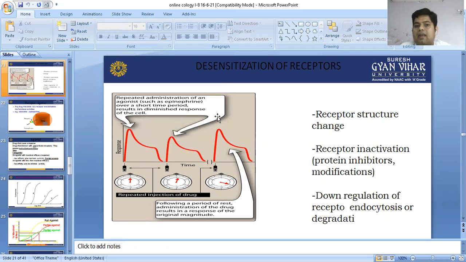So desensitization means that when we give the drug to the particular receptor, the receptor's activity goes down and down regulation is shown. That is called desensitization of receptor.